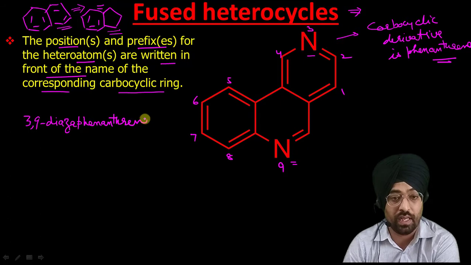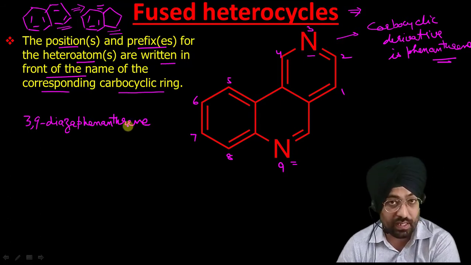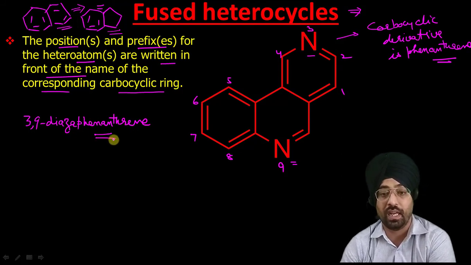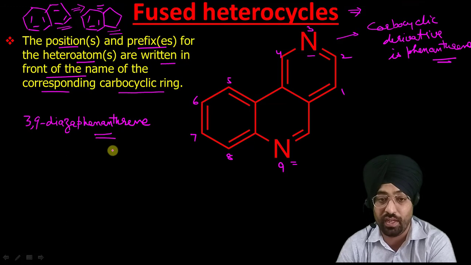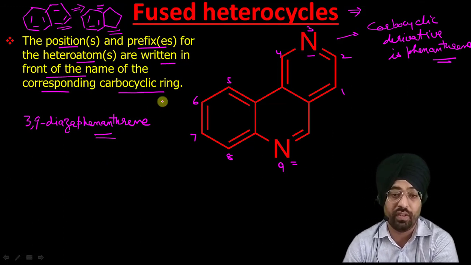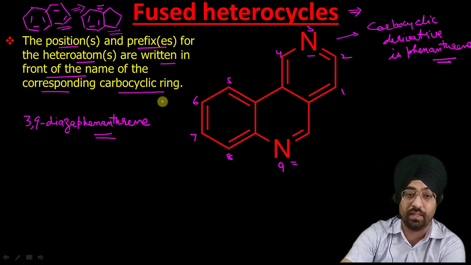That is its name, 3,9-diazaphenanthrene. That is the name for this compound that I have written here. So it is a derivative of phenanthrene. So you have to remember the names of their carbocyclic derivatives. The rest is quite easy.